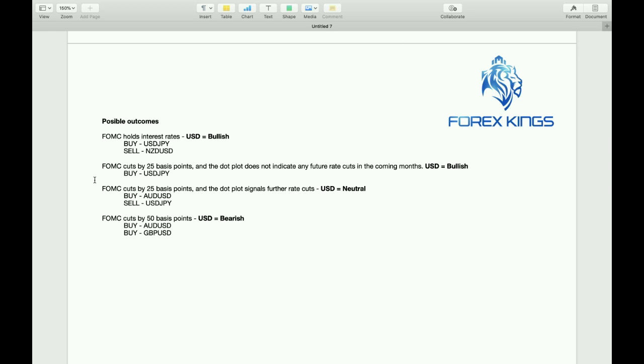Now if the FOMC cuts by 25 points and the dot plot signals further rate cuts, that's going to be a bit more dovish or neutral for the US dollar. So we'll be looking to buy the AUD USD and sell the USD JPY.